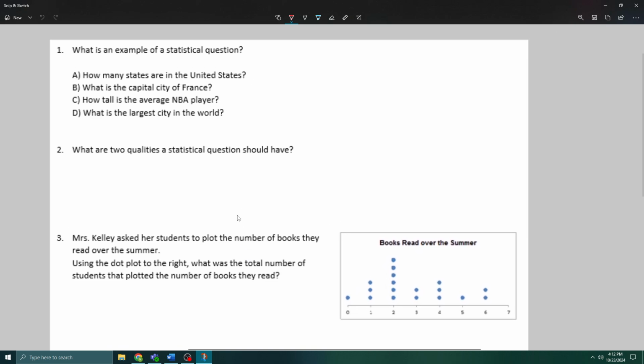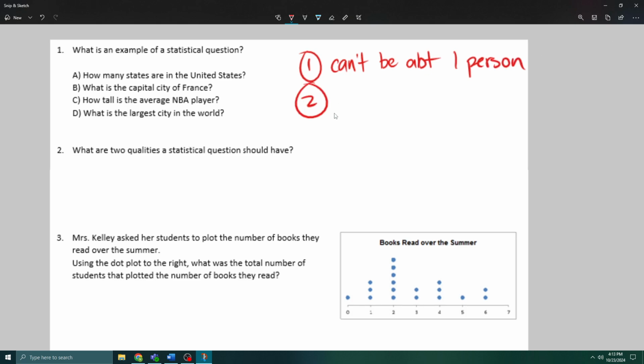So, for example, an example of a statistical question. Remember, a statistical question has to be something that's useful to get information from a group of people. So it can't be about one person. We don't really care what Jane feels about this. Another thing is it has to have many options. It has to have many possible answers, right?